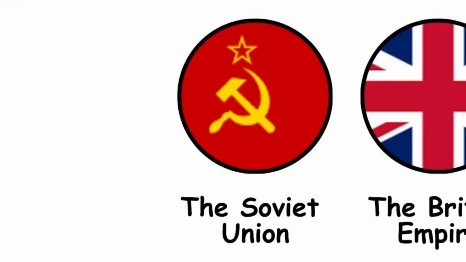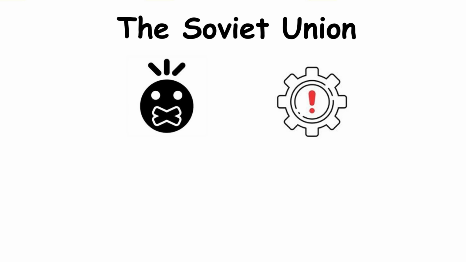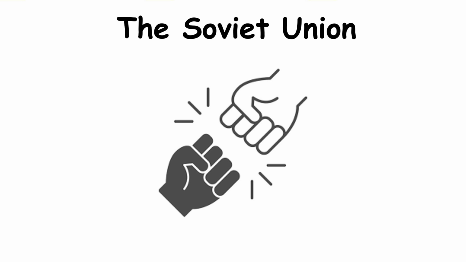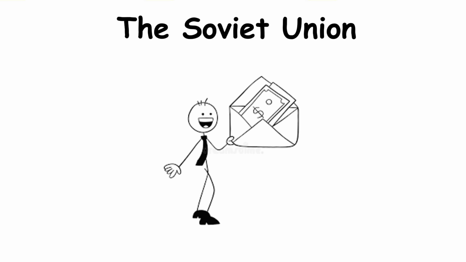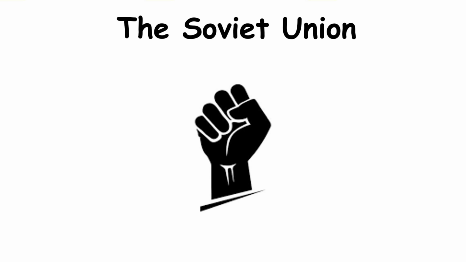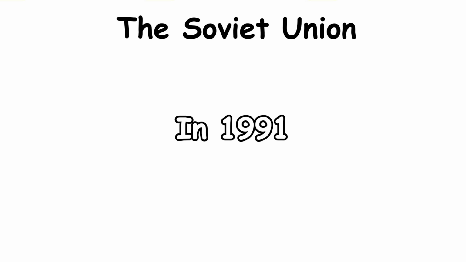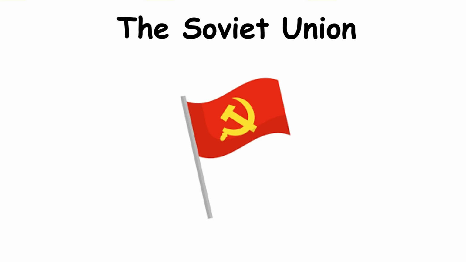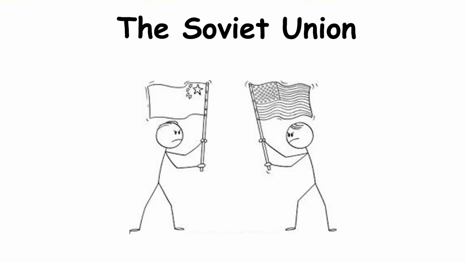The Soviet Union. Born from revolution, the USSR became a Cold War superpower. Yet decades of censorship, inefficiency, and political oppression drained its people. The costly arms race with the U.S. crippled its economy, while corruption spread through its leadership. Gorbachev's reforms, perestroika and glasnost, backfired, unleashing demands for freedom. One by one, Eastern European countries broke away. In 1991, after 69 turbulent years, the Soviet flag was lowered from the Kremlin. The world's largest communist empire had collapsed, not by invasion, but by its people's hunger for change.